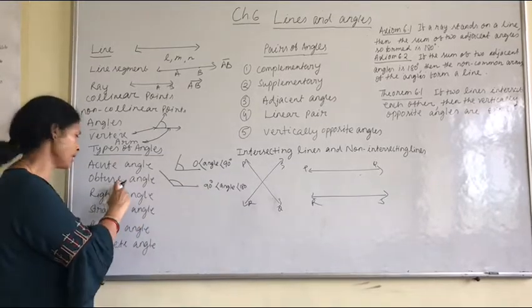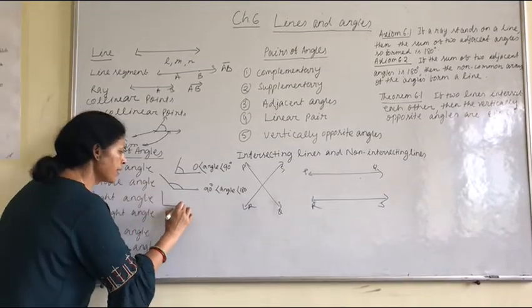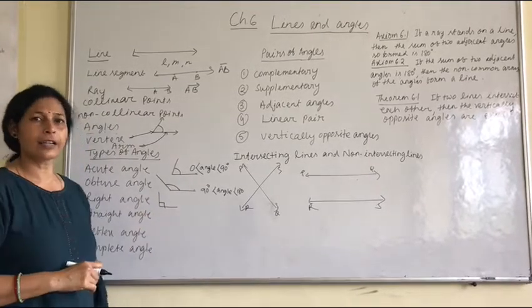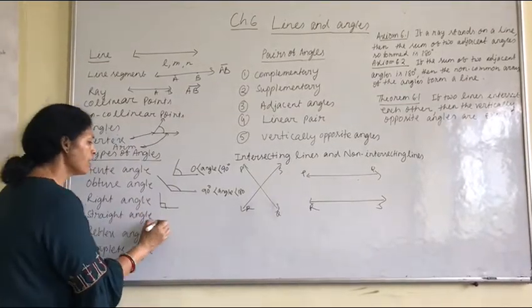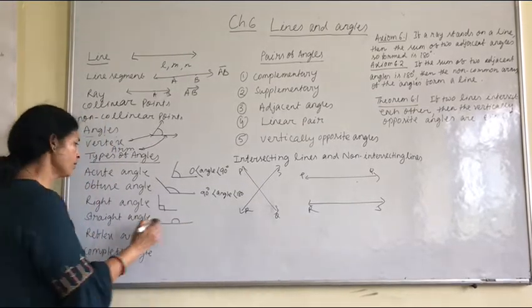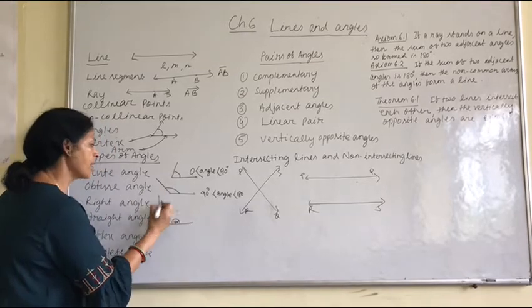Then right angle, the measurement of the angle is 90 degrees. Then straight angle, the measurement is 180 degrees.